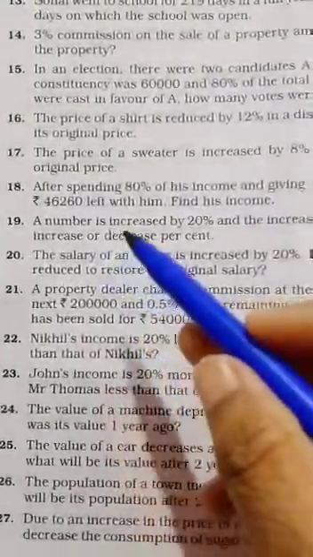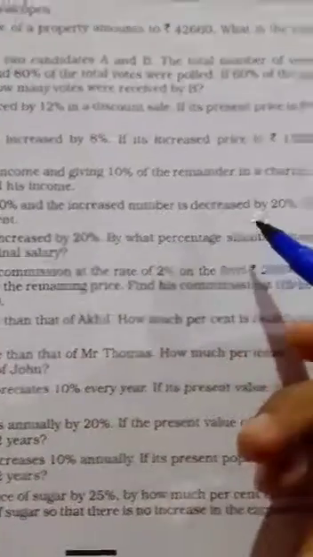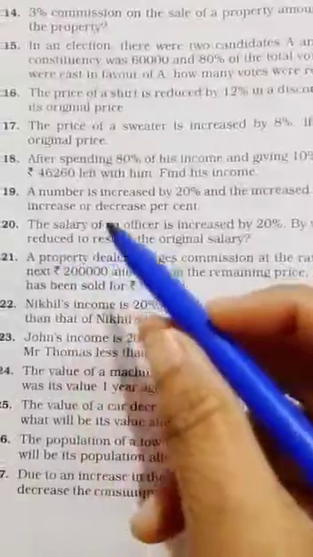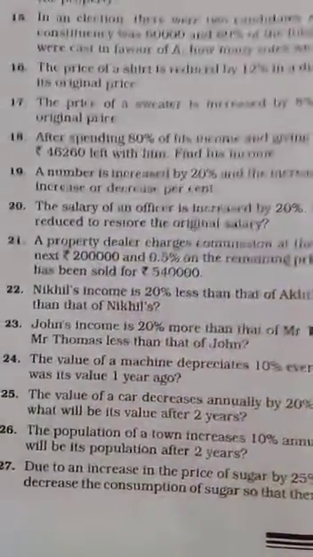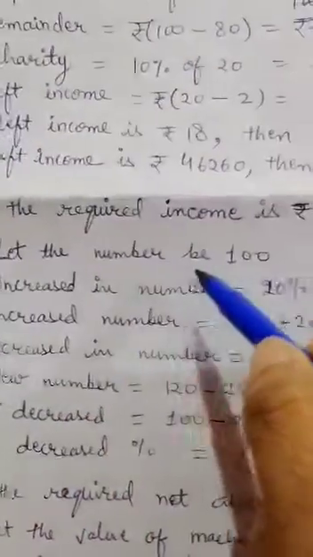Question 19. A number is increased by 20% and the increased number is decreased by 20%. Find the net increase or decrease percent. Let's see how we have to do it. Solution of question 19. Let the number be 100.